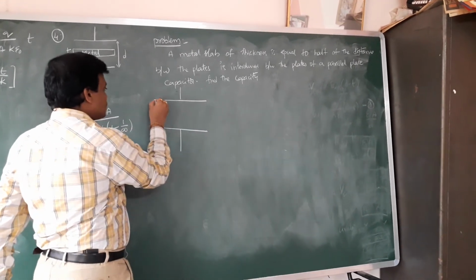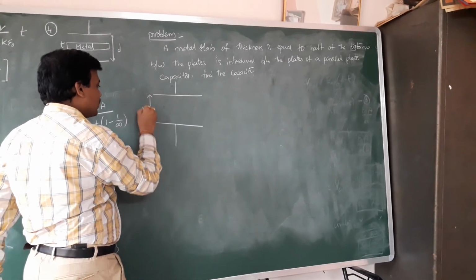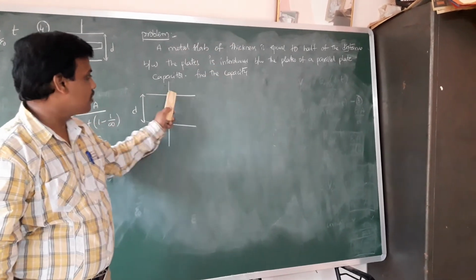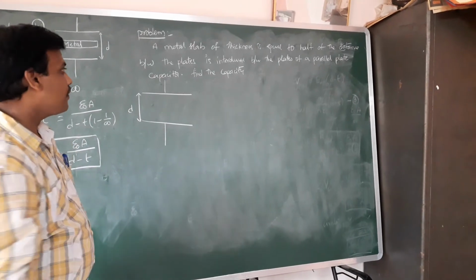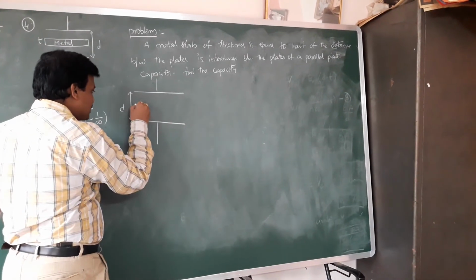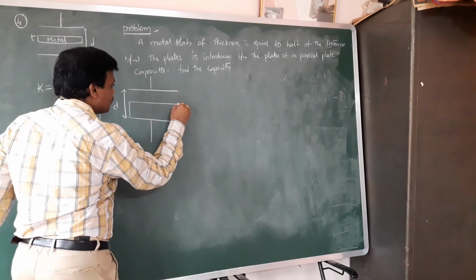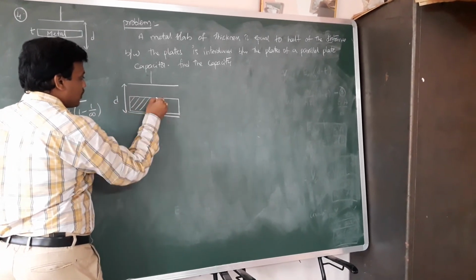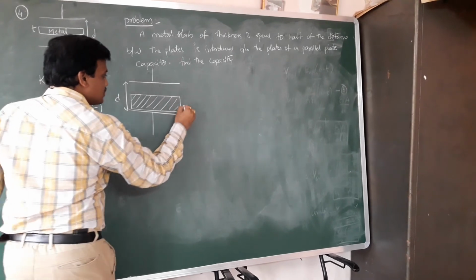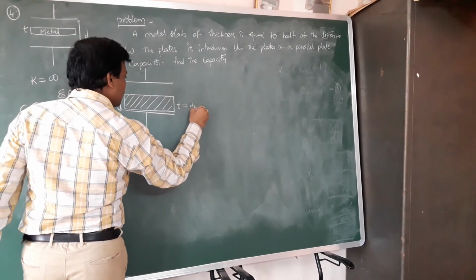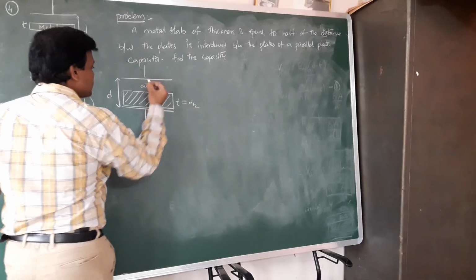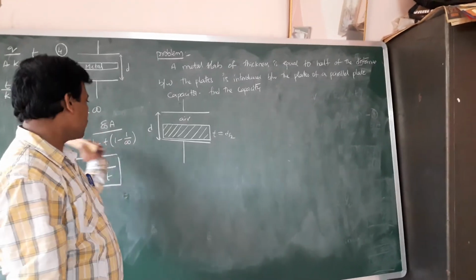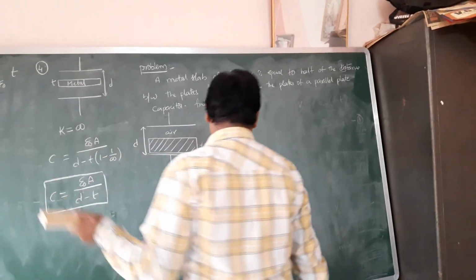The distance between these two plates is D. A metal slab is introduced between the plates whose thickness is half of the distance. So half of the distance is nothing but D by 2. This is the metal slab, and this thickness value T is equal to D by 2.